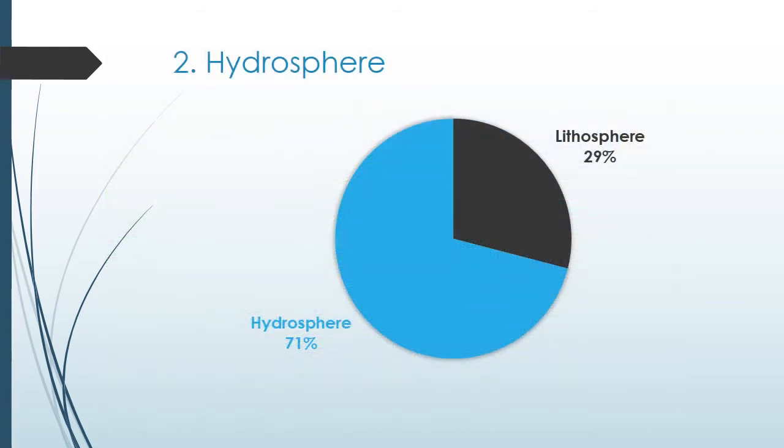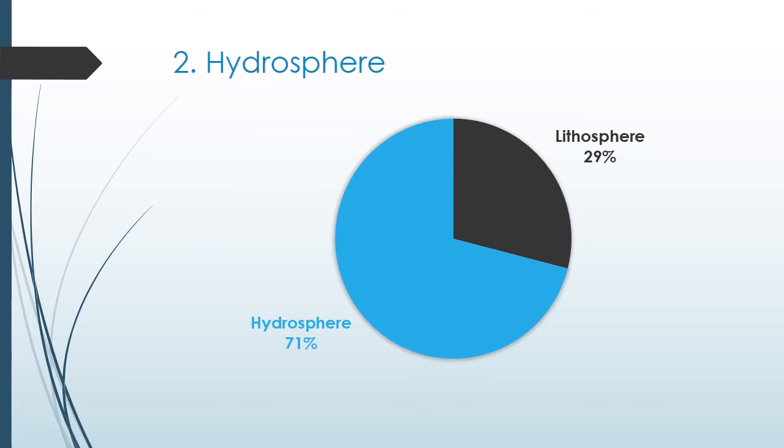The second sphere is the hydrosphere. Previously, in the lithosphere, we studied that 29% of the Earth's surface is covered with land. So what about the other 71%? That is covered by water. Hydro means water, so that 71% region is the hydrosphere.